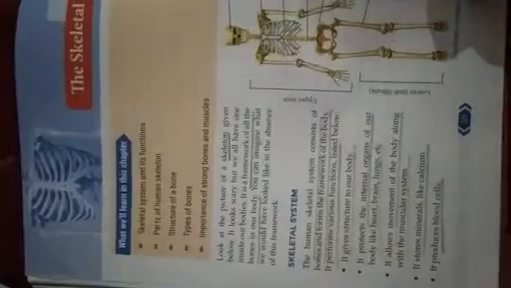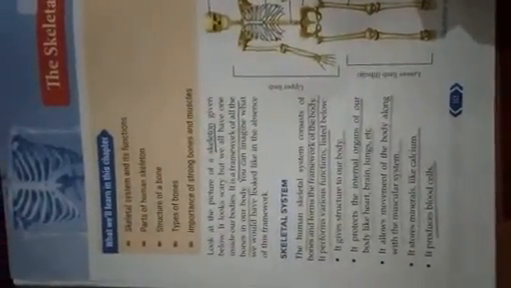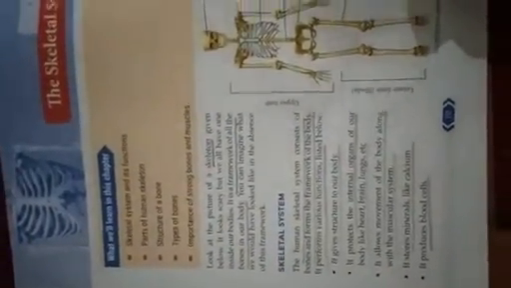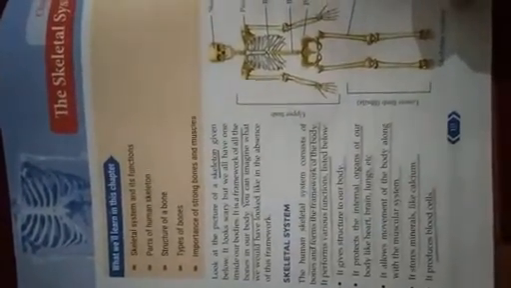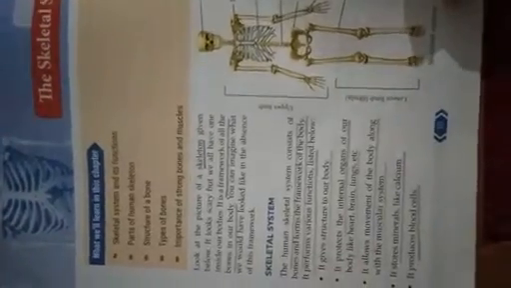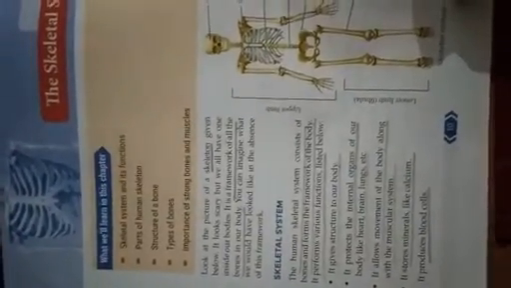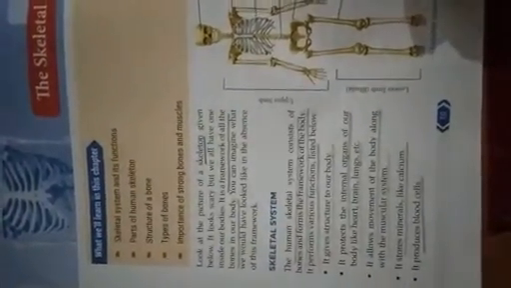So it is the storehouse of many major minerals in our body. It produces blood cells, RBC and WBC, that you have just gone through in the first chapter. All these blood cells are produced by the bones.